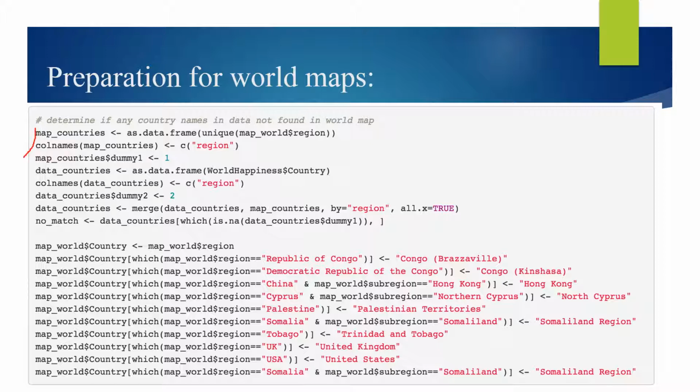The first step I did is to find the country names which I can't find in the world map but are in the data. So these are what I did. Then I added those names into my world map data.